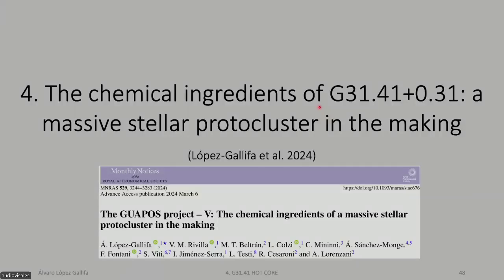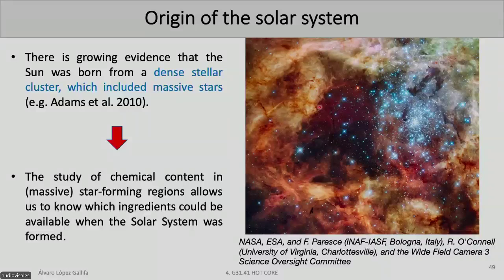Okay, so with all of this methodology presented, I am going to start speaking about my scientific articles. This is the first one that we published, which is called The Chemical Ingredients of a Massive Stellar Protocluster in the Making. Here, we are going to study a star-forming region. Why do we start with a star-forming region? Because, as I previously mentioned, there is growing evidence that our Sun was born in a dense stellar cluster surrounded by massive stars. So if we start studying a star-forming region, we will know the molecules available when our Sun was born.